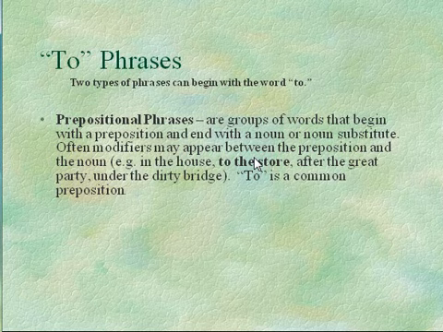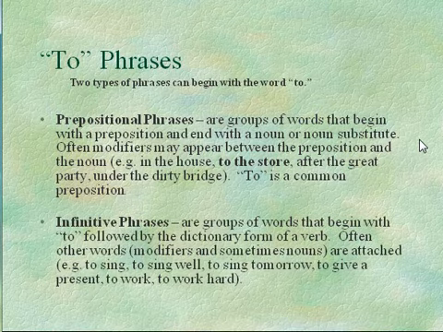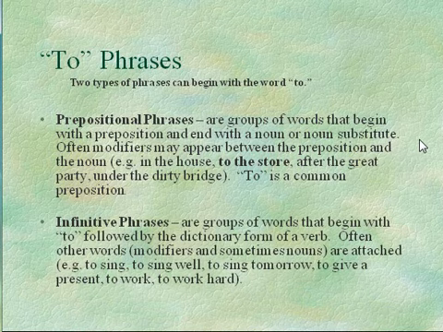Okay, so "to" is often used as a preposition, but "to" is also a part of something called an infinitive. Infinitives are a grouping of the word "to" and the dictionary form of a verb. Okay, the two things have to be together. When we have an infinitive phrase, then we have other words, modifiers, and nouns that can be clustered with those words.